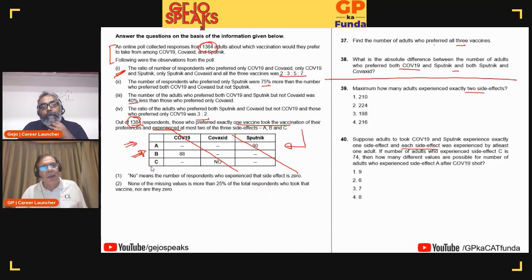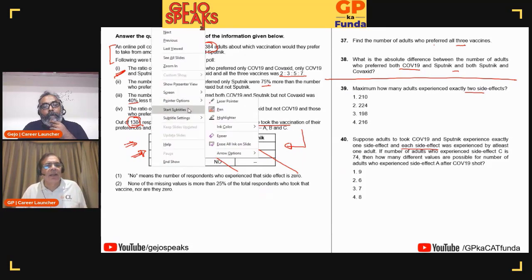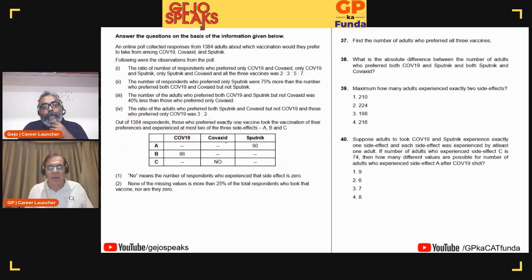So I will definitely want to do the set. The reason is set theory is something I'm comfortable with. I know how to solve it. The first 2 questions are definitely only about set theory, and I do not need to think anything except making that Venn diagram. Once I have made the Venn diagram, then I can come back and talk about this set.